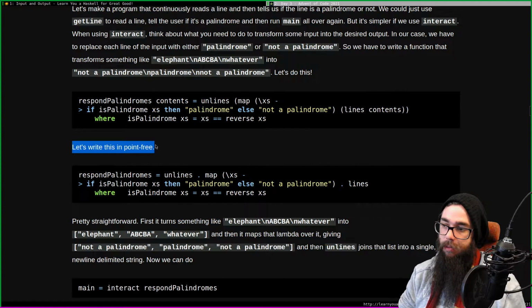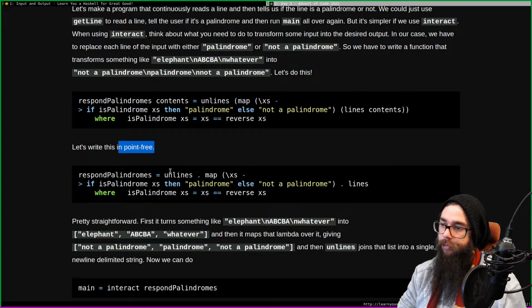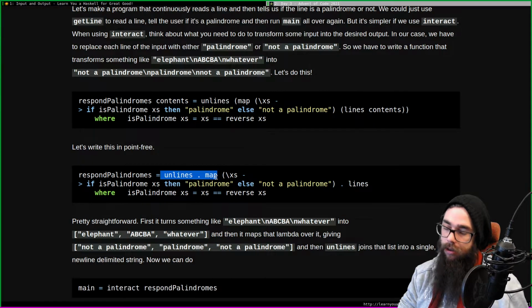Let's write this in point free. What is point free? I forget. Oh, without the contents. That's the point free, so we remove this, and we don't need this because lines and map can be composed.